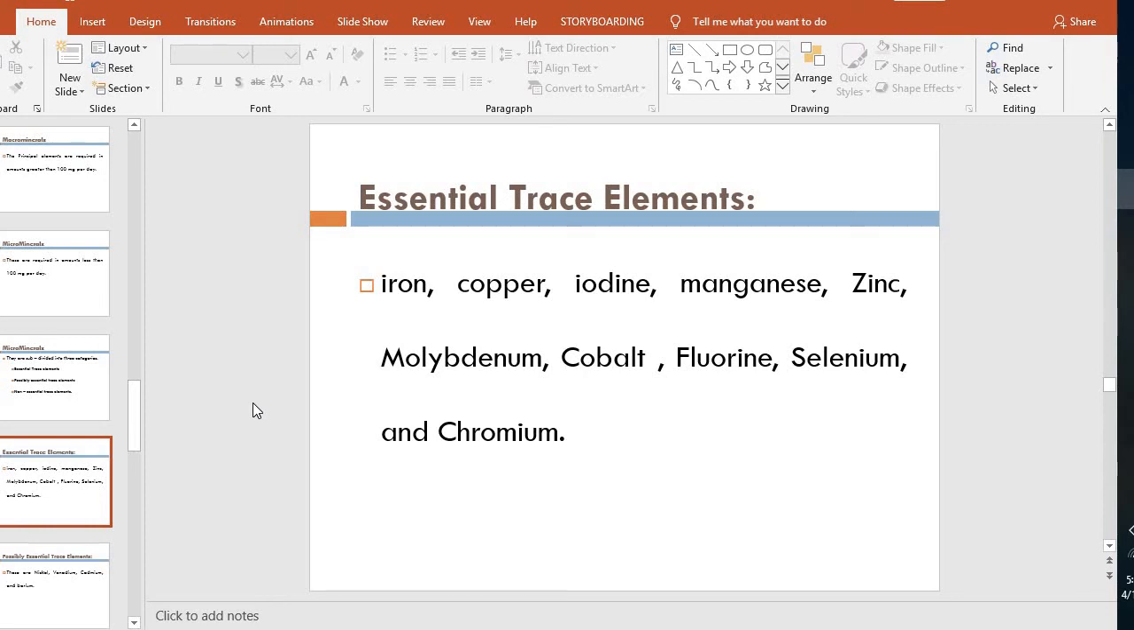These are the elements whose requirement is less than 100 milligram per day, designated as essential for life and called the essential trace elements. These are iron, copper, iodine, manganese, zinc, molybdenum, cobalt, fluorine, selenium, and chromium.